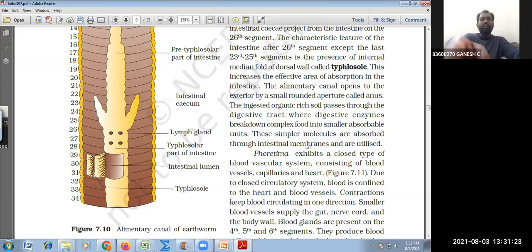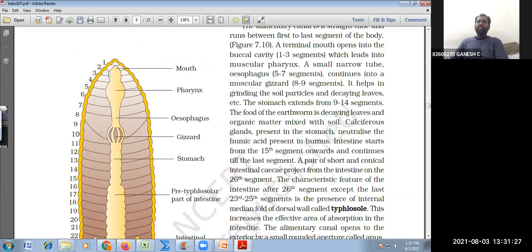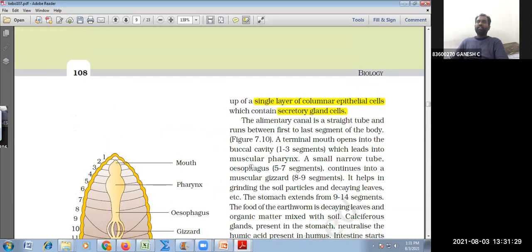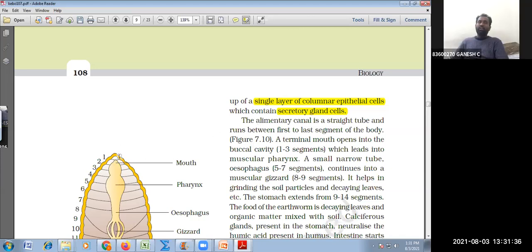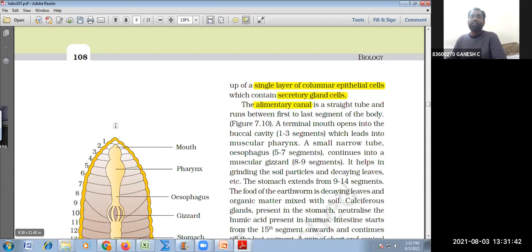Let me stick to the digestive system today. As in the case of the earthworm, it has both a mouth and an anus. The digestive system is complete. The entire duct from the mouth to the anus, the alimentary canal, we refer to as the digestive duct, and it is straight.